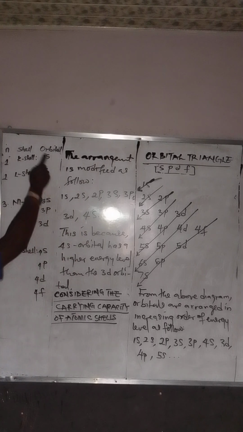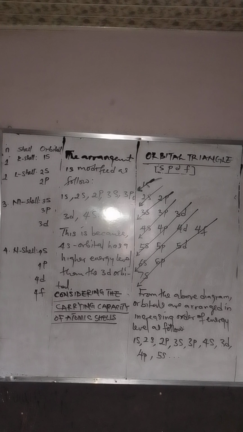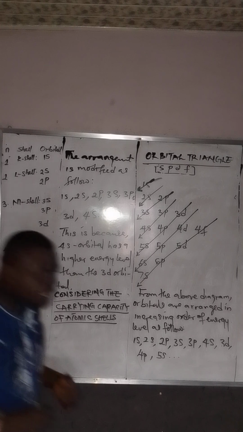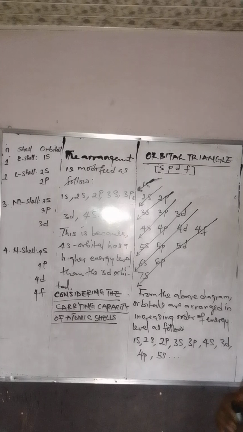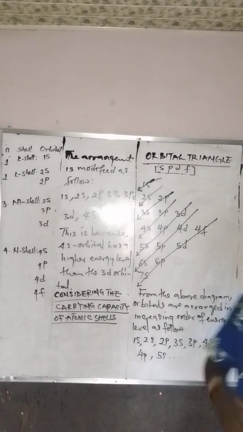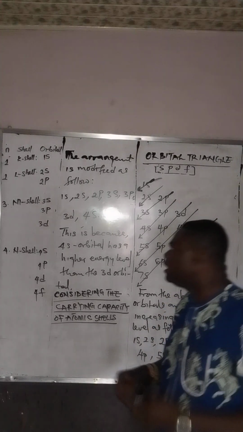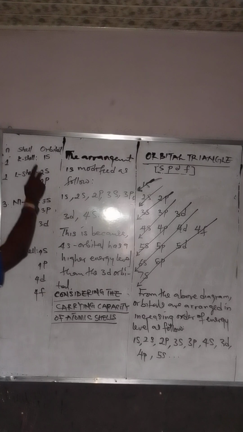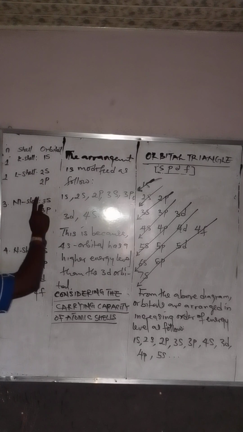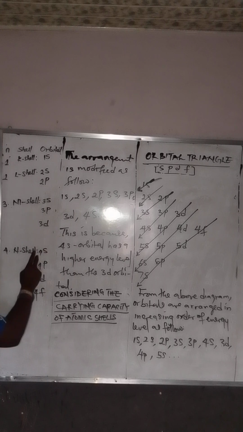So you have 1s, 2s. You need to go and memorize this arrangement, because I've seen questions where they ask, which of the following is the correct arrangement of orbitals in increasing energy level? We have 1s, 2s, 2p, 3s, 3p, 3d, and 4s.